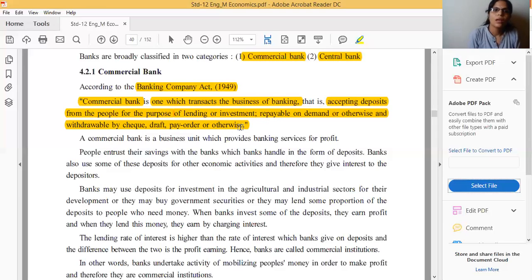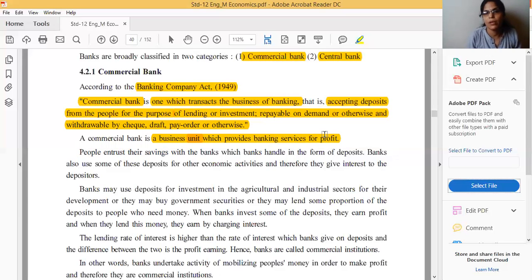Clear, students? So you can say a commercial bank is a business unit. Commercial bank is what? It is a business unit which provides banking services for getting profit. Okay. So what is a bank? A commercial bank is a business unit which provides banking services for profit. All types of services are provided by the bank only for getting profit. Okay. So we can easily trust the bank. We have trust in the bank.